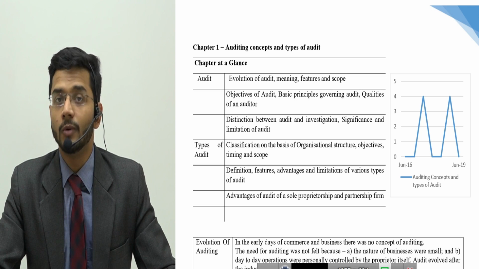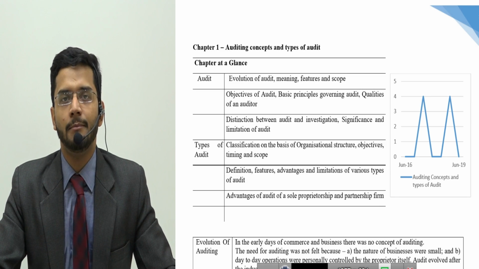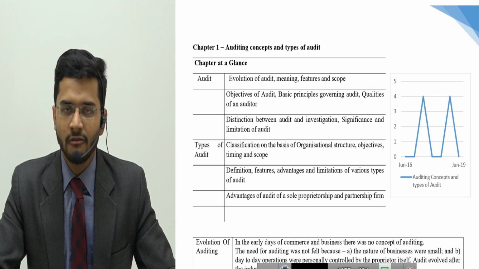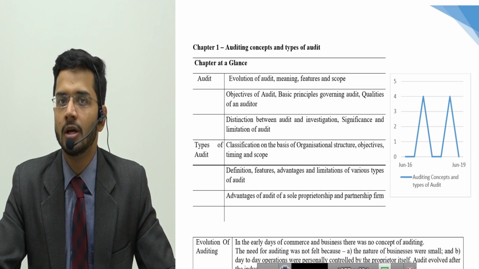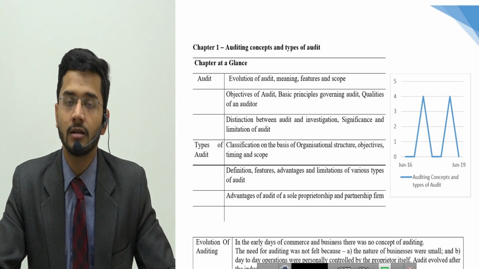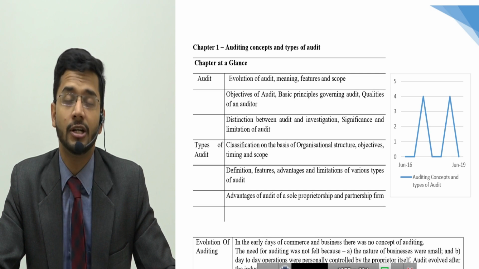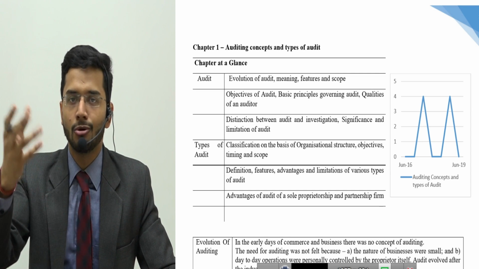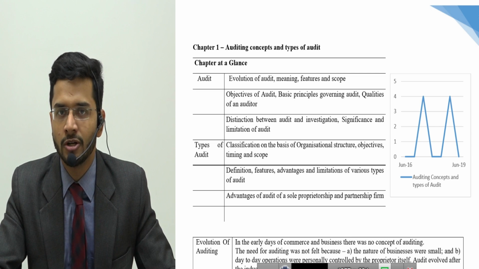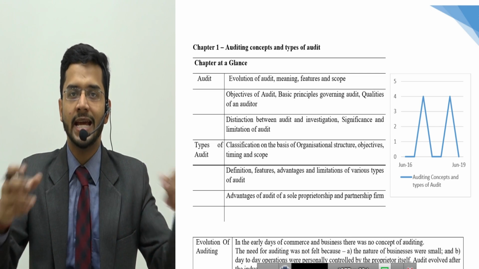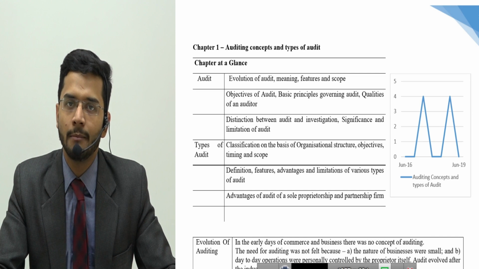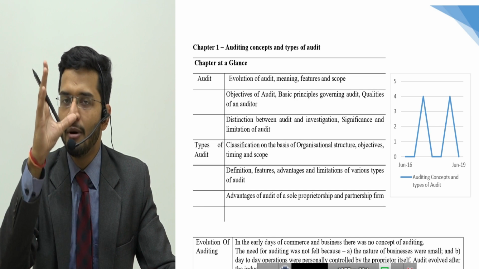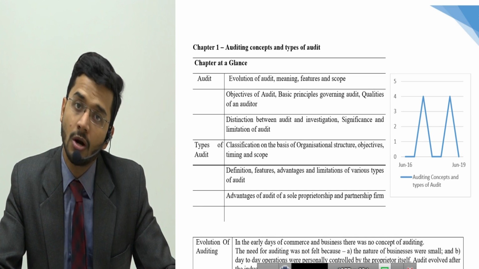And yes, in this marathon we are going to cover all the major topics of CMA Inter paper number 12 of audit. Guys, one very important thing which you need to take care of is that the extent to which the syllabus is there for audit as compared to other professional courses is very different in CMA. So you cannot afford to refer to any book of any other professional course like CA or CS for studying for audit of CMA. In some other professional courses, the extent of coverage is too vast as compared to CMA, and in some other courses the coverage is too less. You have to study perfectly as per the syllabus prescribed by the Institute of Cost Accountants of India.